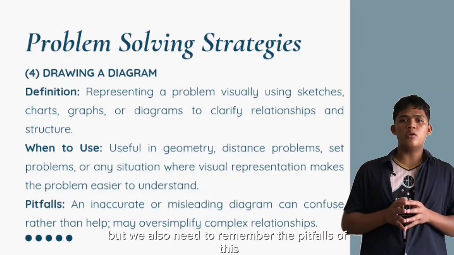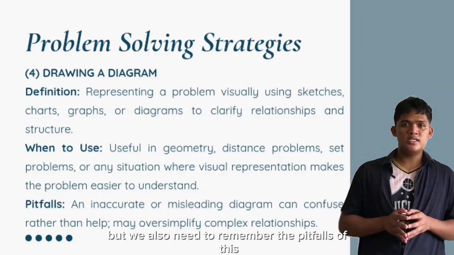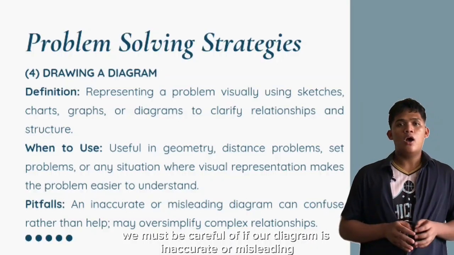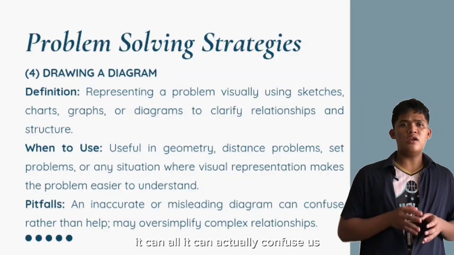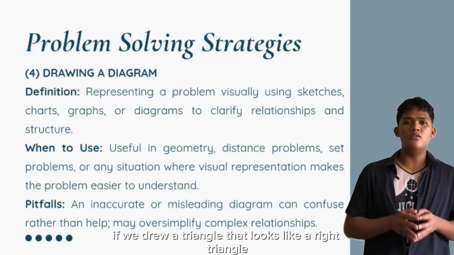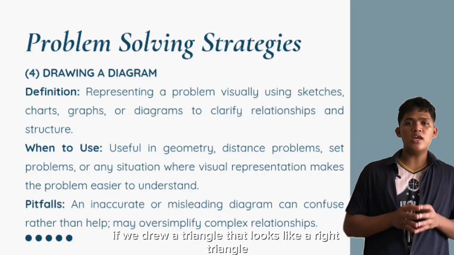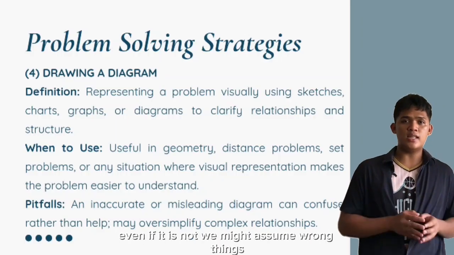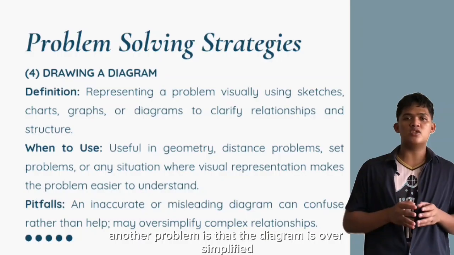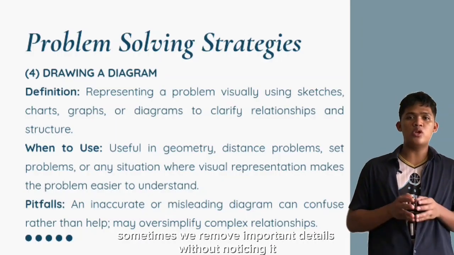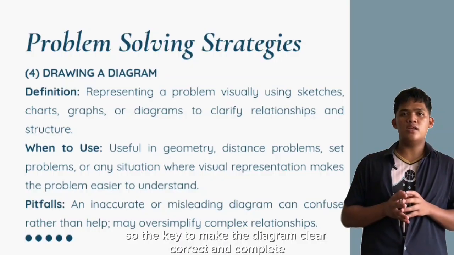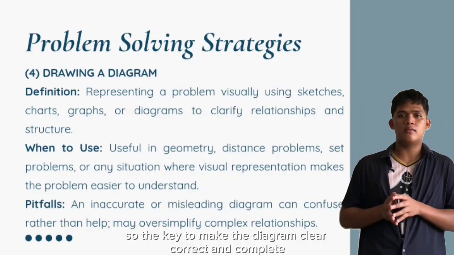But we also need to remember the pitfalls of this. We must be careful. If our diagram is inaccurate or misleading, it can actually confuse us. For example, if we drew a triangle that looks like a right triangle, even if it is not, we might assume wrong things. Another problem is that the diagram is oversimplified. Sometimes we remove important details without noticing it. So the key is to make the diagram clear, correct, and complete.